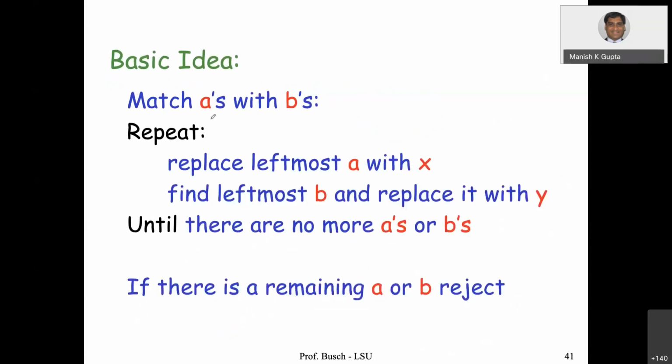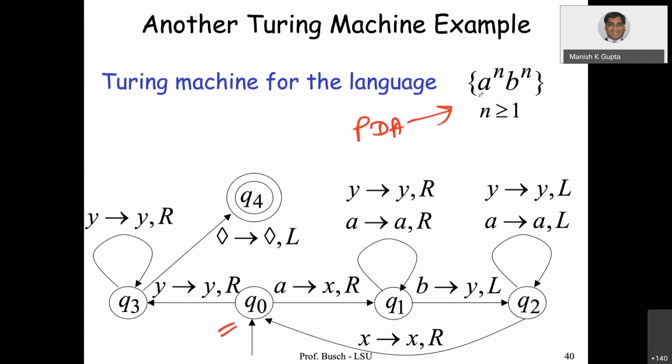The basic idea is you match a's and b's, because we have to accept an equal number of a's and an equal number of b's. So somehow I have to match the number of a's and the number of b's. In the case of a pushdown automaton, we used stack memory, right? We used to push a, push a, push a. As soon as we read b, we pop a, pop a, pop a. As many times as b is encountered, the matching is done.